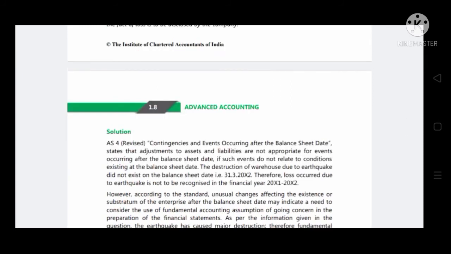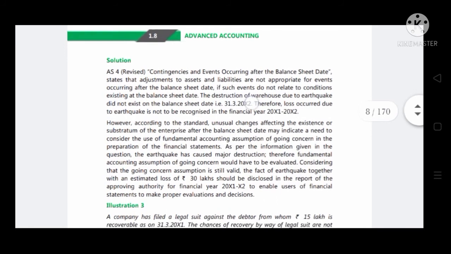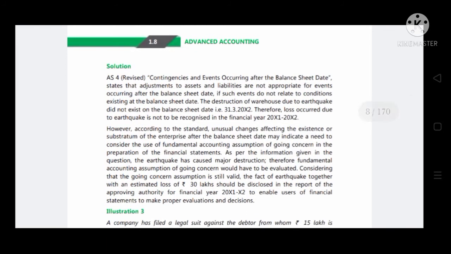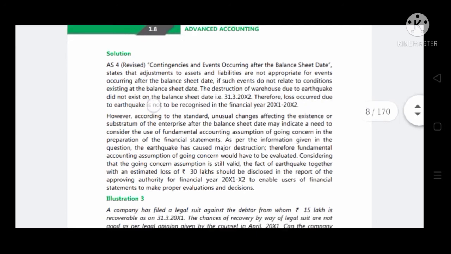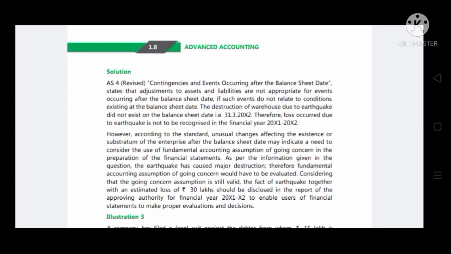Now let's see the solution. As per AS 4 revised, contingencies and events occurring after the balance sheet date states that adjustments to assets and liabilities are not appropriate for events occurring after the balance sheet date if such events do not relate to conditions existing at the balance sheet date. The destruction of the warehouse due to earthquake did not exist on the balance sheet date. So, this is not an adjusting event. Therefore, the loss due to earthquake is not to be recognized in the financial year 2011-2012.